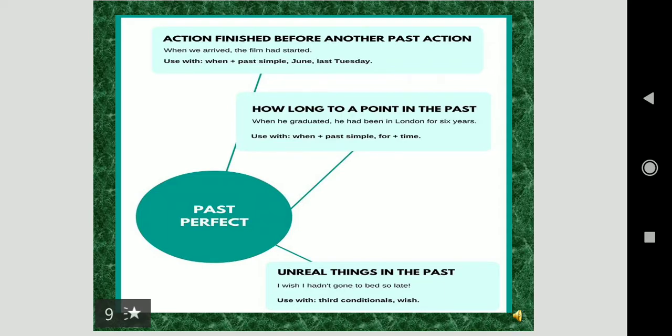Let's brief past perfect tense. Action finished before another past action. When we arrived, the film had started. How long to a point in the past? When he graduated, he had been in London for 6 years. Unreal things in the past. I wish I hadn't gone to bed so late.